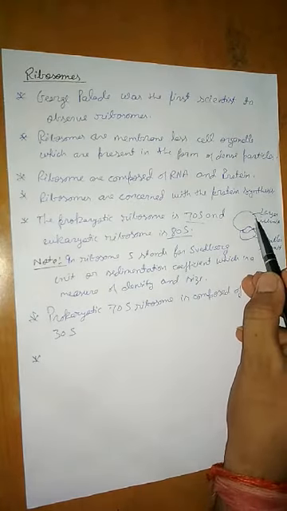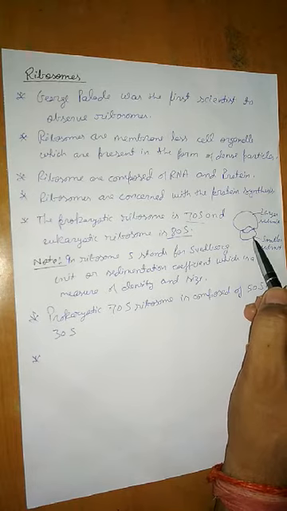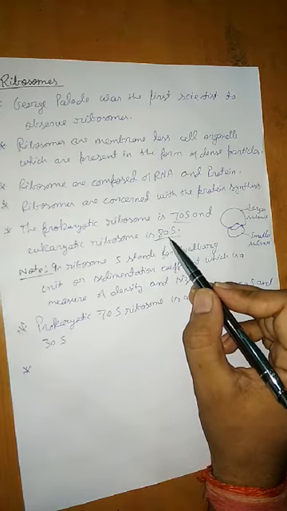Similarly in the case of eukaryotes, as they have the 80S ribosome, the larger subunit is 60S and the smaller subunit is 40S. Here also, if you simply add them, it will be 100S, but in reality it is 80S.